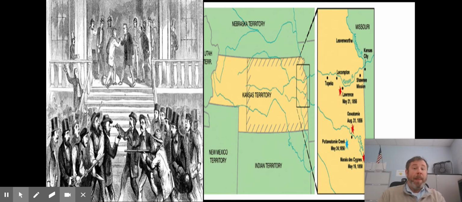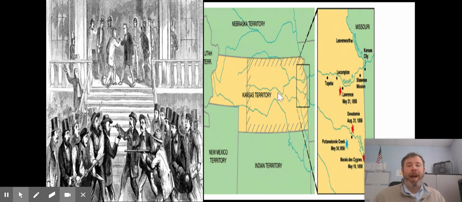So you had all sorts of outside influences coming in on the slavery side, coming in on the anti-slavery side to convince the people to vote for their side. This is how contentious the issue was. And take a look at this image that you see on the left. You see the two different sides of people arguing about the issue of slavery. We're going to be slave state. We're going to be a free state. And are they just arguing and pointing fingers at each other now? They're putting guns at each other now.